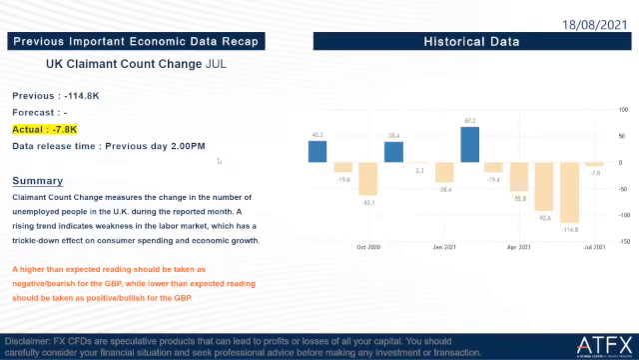So we go to the first part of our briefing, which is a recap on previous important economic data. The first one is UK employment count change, July. The previous is negative 114.8k and the actual is negative 7.8k. Actually, this one is really good for the UK labor market because we can see that a lot of people are getting jobs now. The claimant count is getting lesser and lesser, which means a lot of people are getting their jobs.